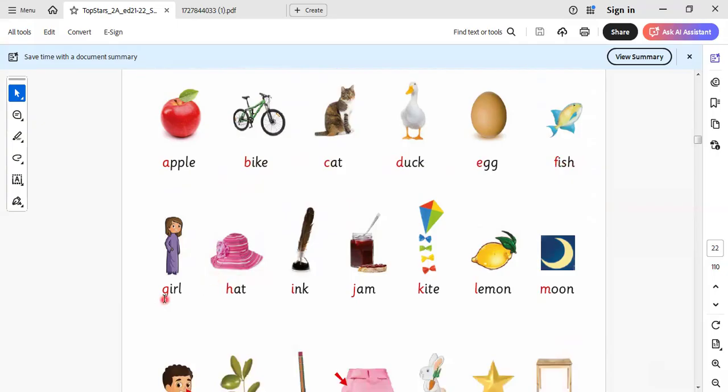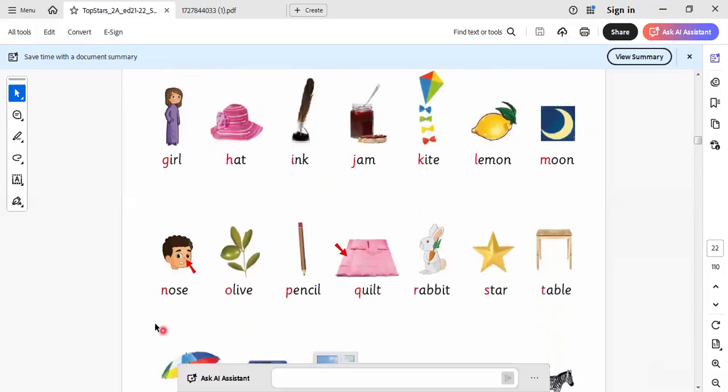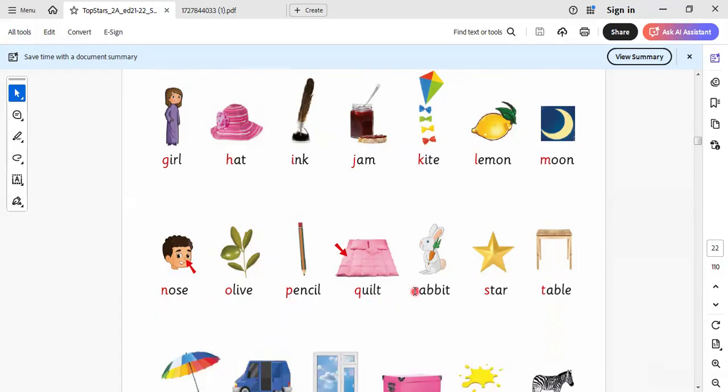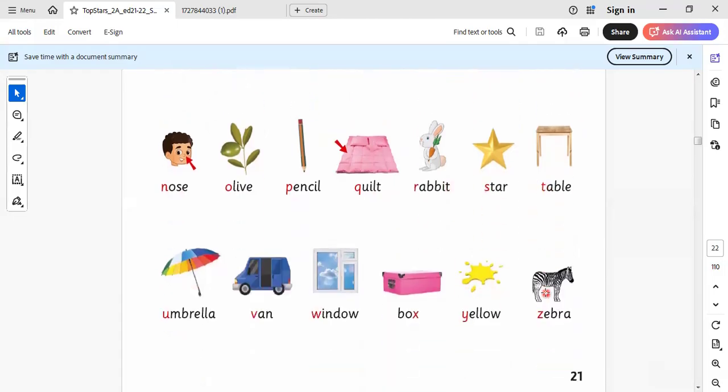Here we have girl, hat, ink, jam, kite, lemon, moon. Nose, olive, pencil, toilet, rabbit, star, and table. Umbrella, veil, window, books, yellow, and zebra.